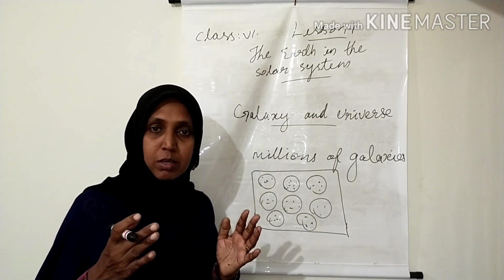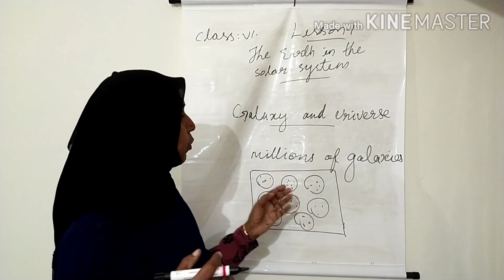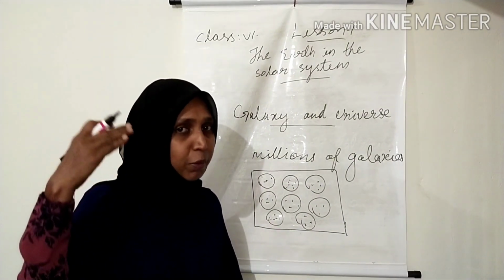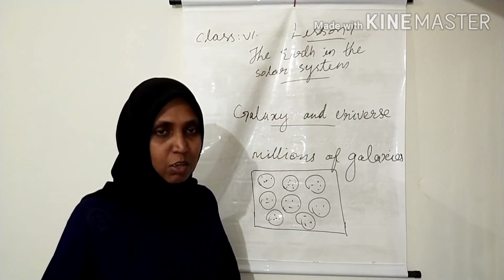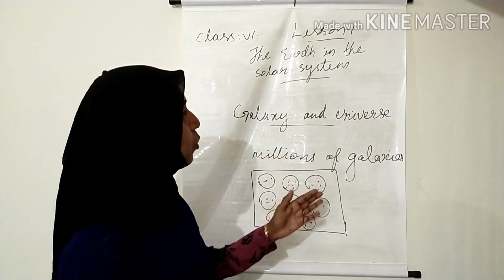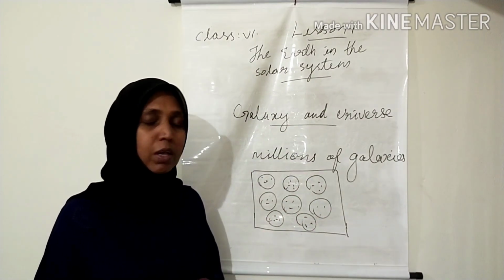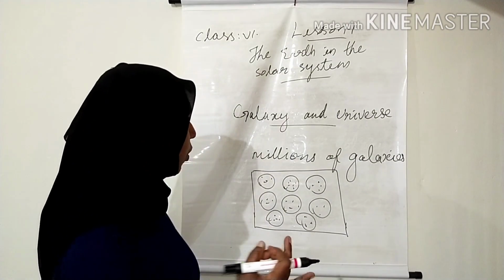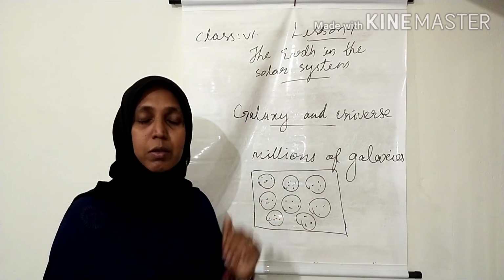So children, imagine how big our universe is. It is beyond our imagination. So children, hope that you all have got an idea about asteroids, meteoroids, galaxy and the universe.